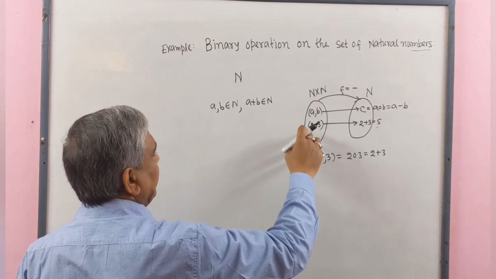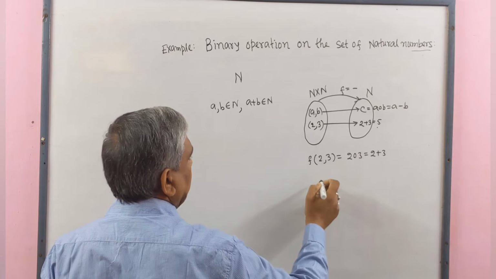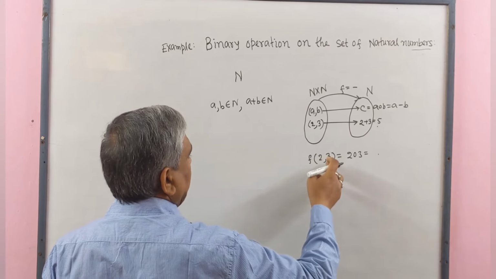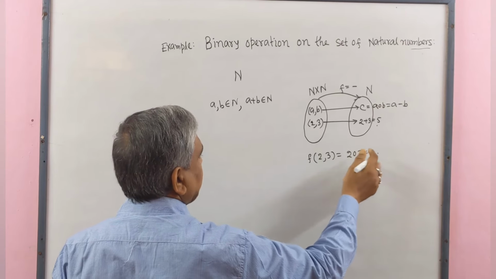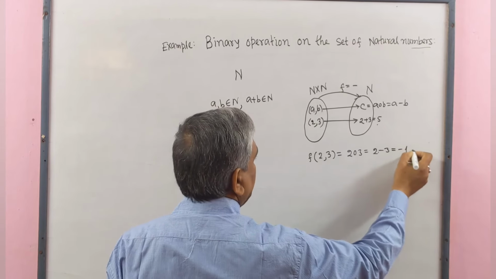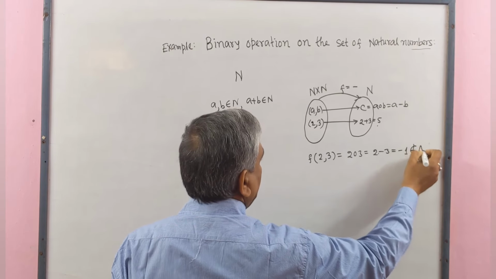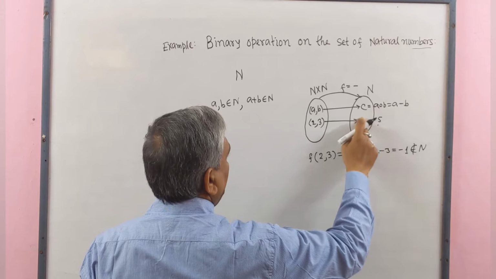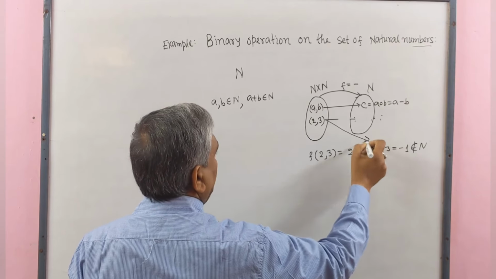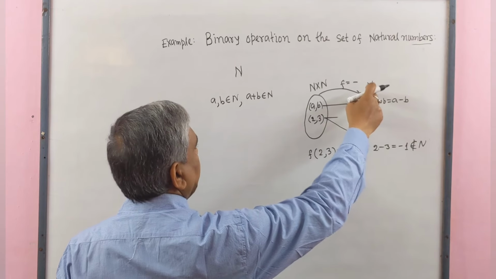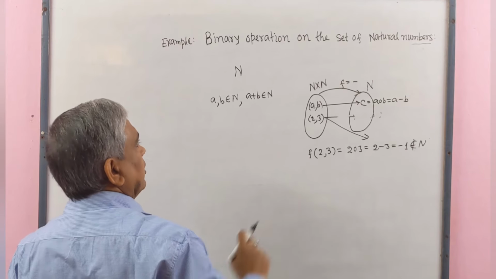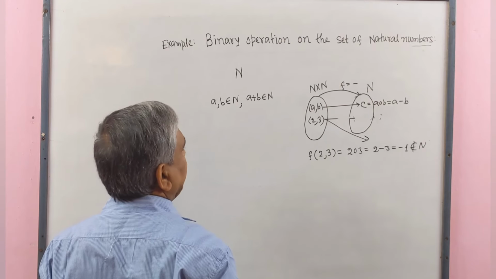If we take ordered pair (2, 3), then F(2, 3) equals 2 operation 3 equals 2 minus 3 equals minus 1. This does not belong to N. So the image of (2, 3) will not be a member of N. Therefore, subtraction is not a binary operation on the set of natural numbers.